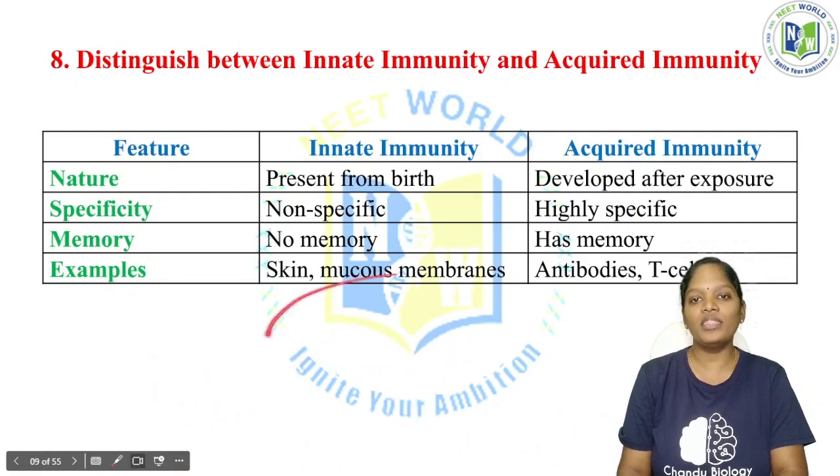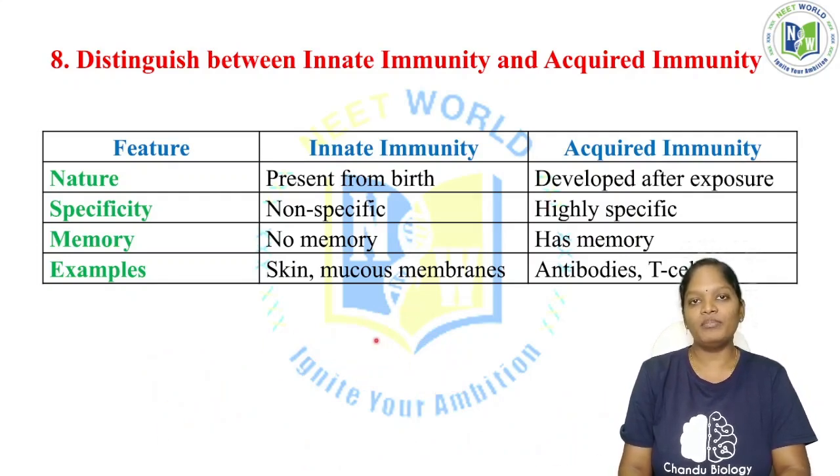Okay, so this is the procedure. Only after exposure to infections, when a person's body has acquired immunity, that immunity is called acquired immunity. And if the immunity is present in the person at the time of birth itself, then that type of immunity is called innate immunity.